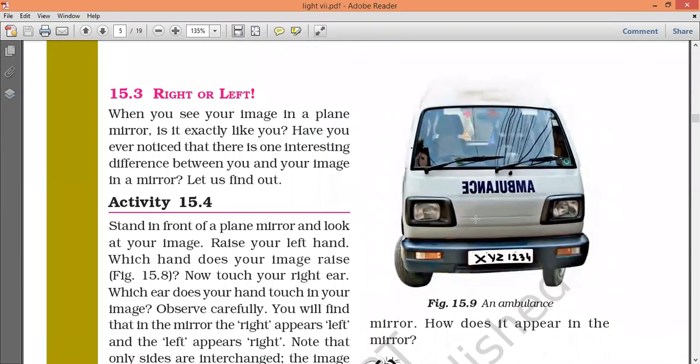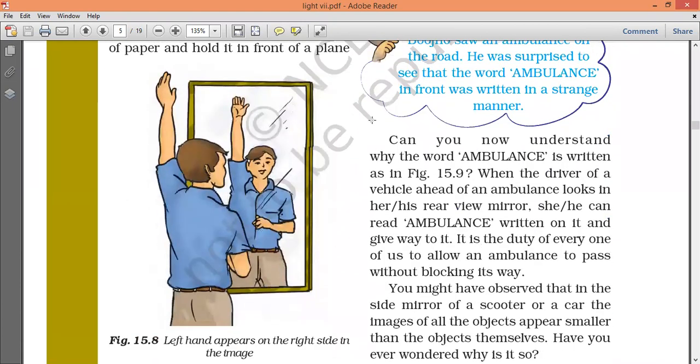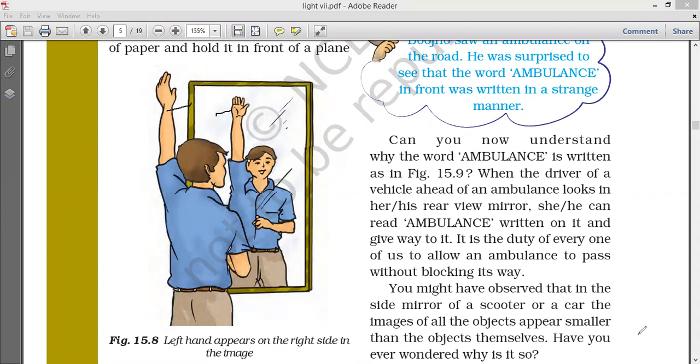Right or left? Already we have seen. See here, this is a plane mirror. He is a person. It is the object, and it is the image. This is the left hand, but here it is the right hand. Why? The distance between the object and the mirror, and the mirror and the image, must be the same. So it was like this. Okay.